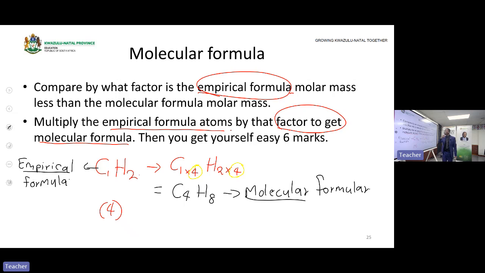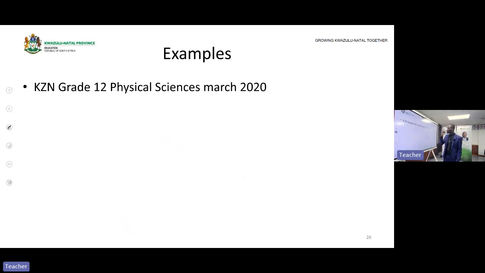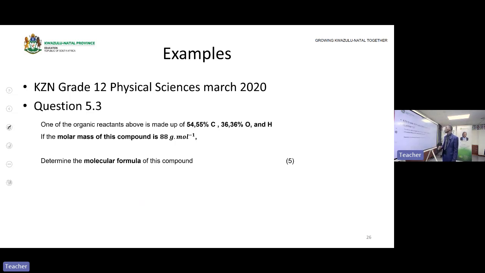Okay, now we're going to have the calculation example of finding the molecular formula from the empirical formula. Here we have an example that is taken from grade 12 physical sciences, March 2020, which is question 5.3. Let us read the statement together. This question starts from 5.1, 5.2. Then we have just extracted 5.3 because we need it to show you how to calculate the molecular formula from the empirical formula.